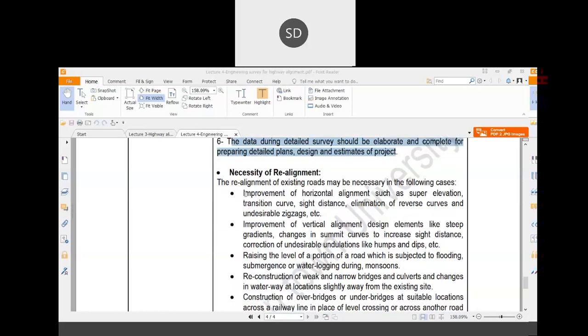First thing is improvement of horizontal alignment, such as superelevation, transition curves, sight distance, elimination of reverse curves, and undesirable zigzag, etc. What is transition curve? What is sight distance? I will discuss this in the later chapters. For these classes, you just remember they are the different geometric features of the road. If the geometric features of the roads are not adequate, it will cause accidents and hindrance to the movement of the traffic.